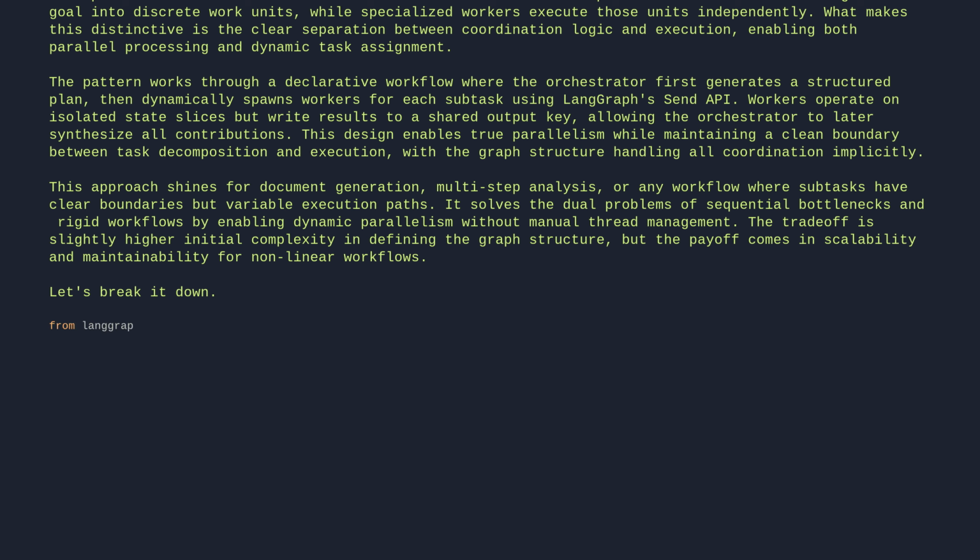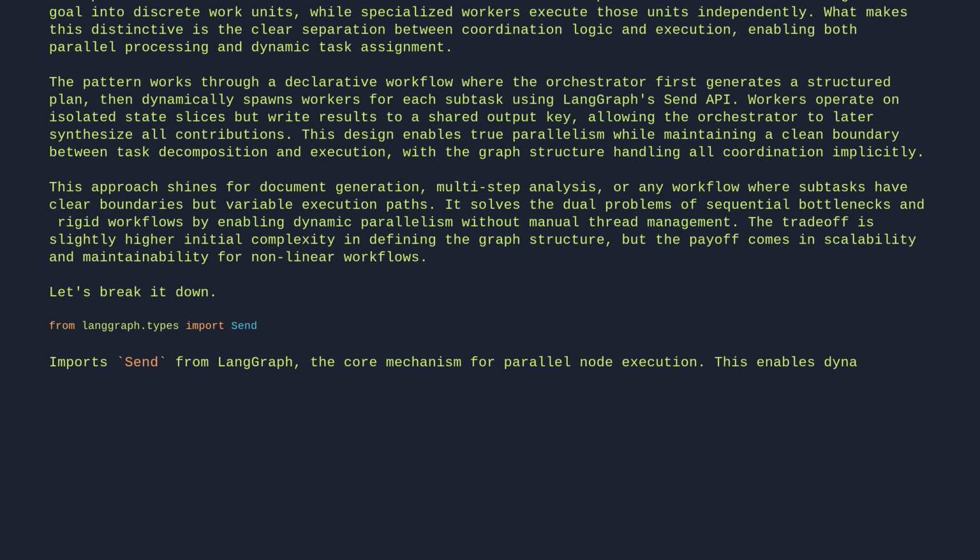From langgraph.types import Send. Imports Send from LangGraph, the core mechanism for parallel node execution. This enables dynamic routing where one node can trigger multiple worker nodes simultaneously.